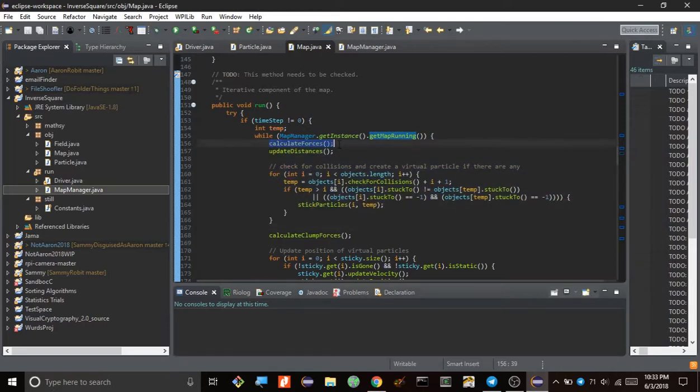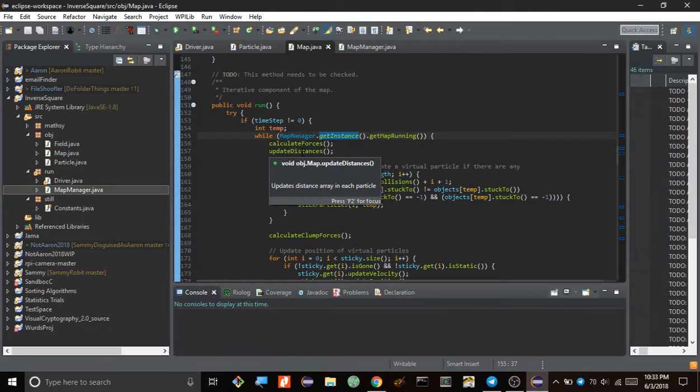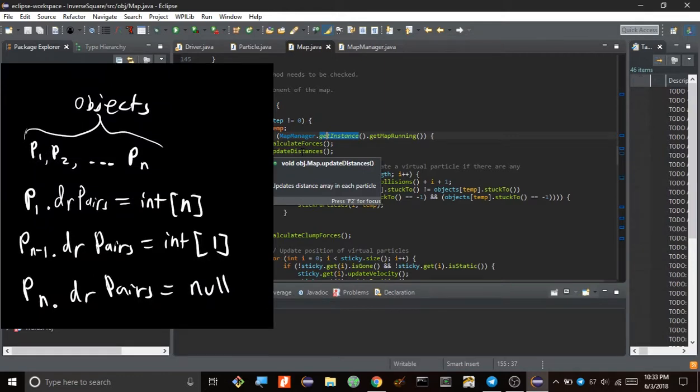So it'll calculate the forces between each particle. Actually, I actually have a description, because that's nice. And then it'll update the distance between each particle. Now each particle doesn't store the distances between itself and every other particle, but only itself and some of the other particles.